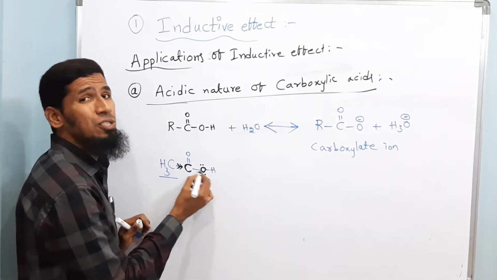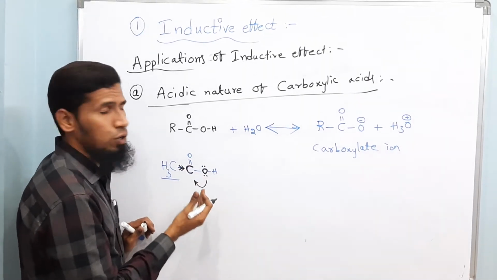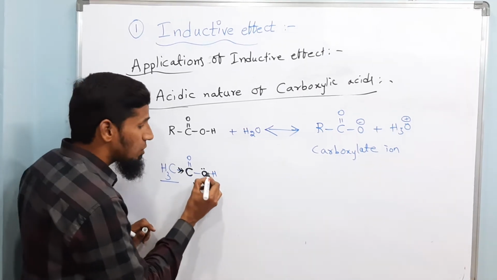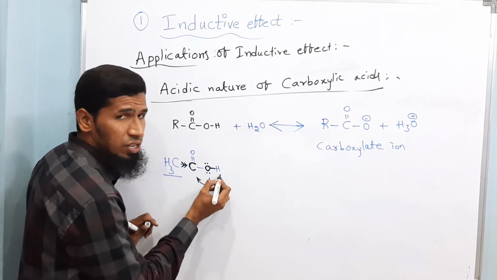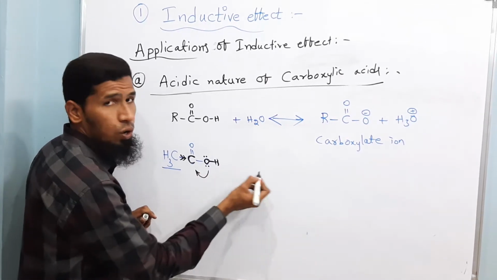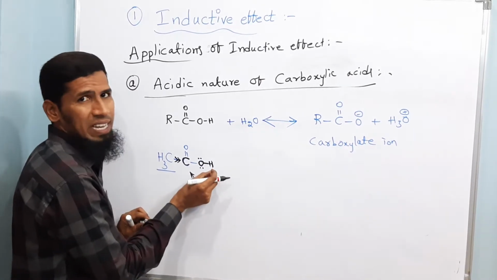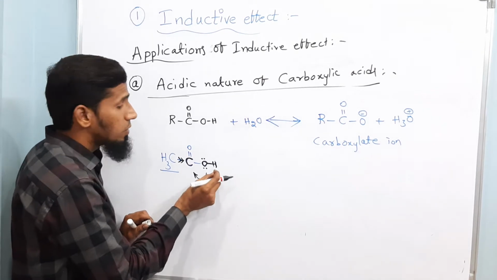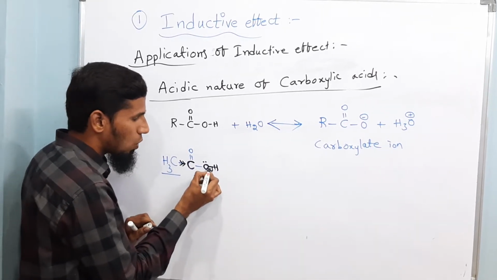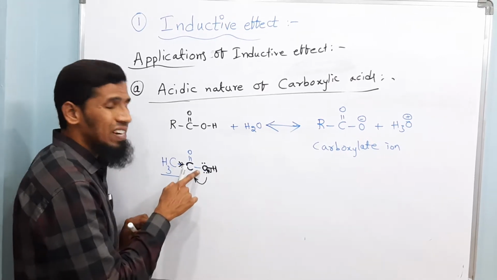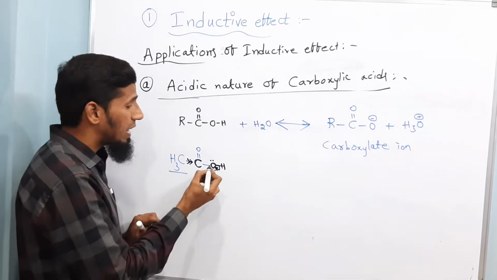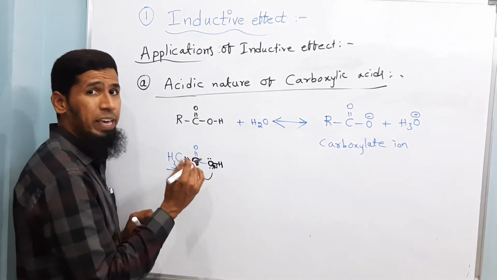Because it is not giving its lone pair electrons to carbon, as a result it is not taking. So when you take OH, this hydrogen should be lost as a proton. If it has to be lost as a proton, these electrons should be taken by oxygen. Oxygen will take these bonded electrons towards itself only when electron density at this oxygen is less.